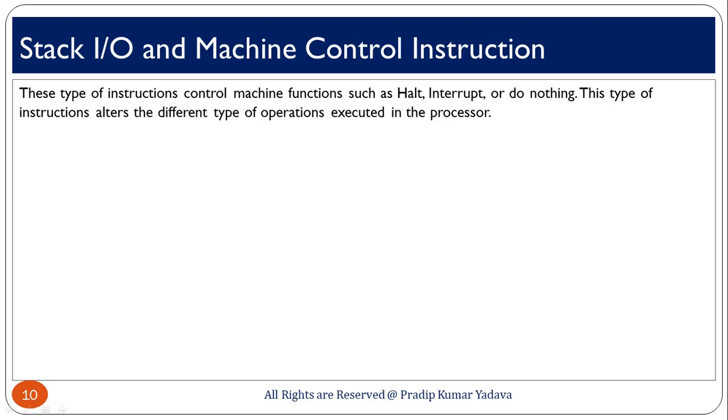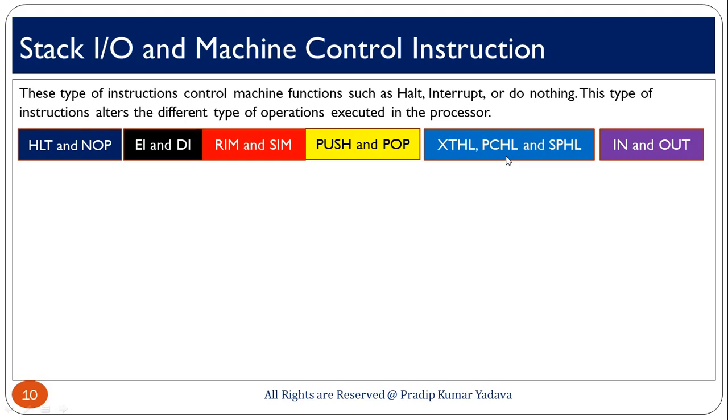This type of instruction controls machine functions such as halt, interrupt or do nothing. This type of instruction alters the different types of operations executed in the microprocessor, and most of these instructions are operated by the machine itself and the user cannot use them. There are many instructions which come under machine control instructions. Here you can see some of them.